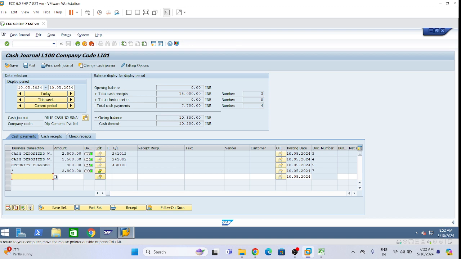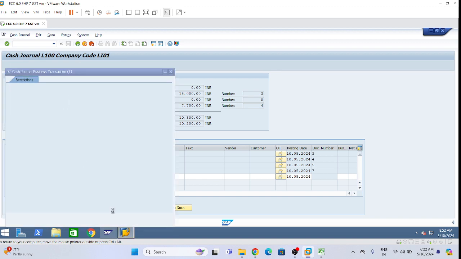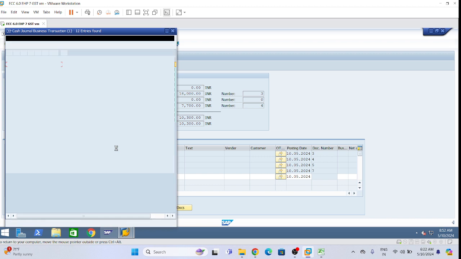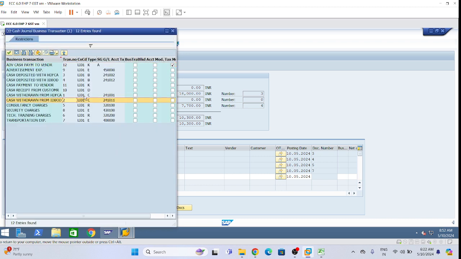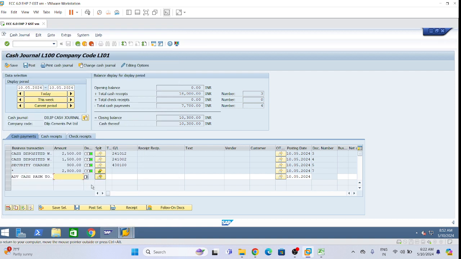Now let's do this scenario. Cash payment to vendor we want to do, and we have defined this one, number 12. This one we will select, and let's suppose 500, and then enter.